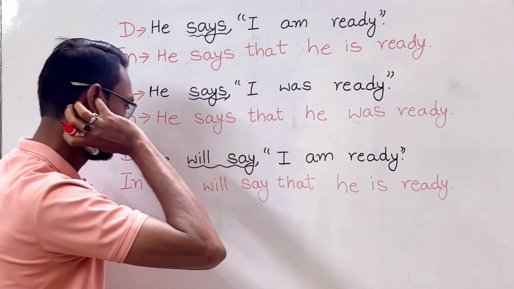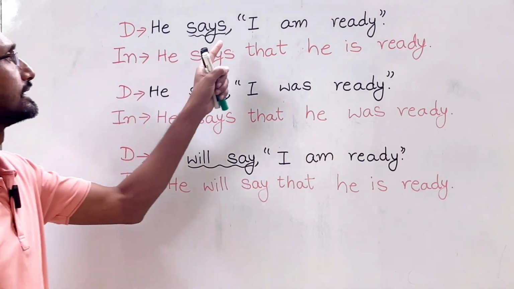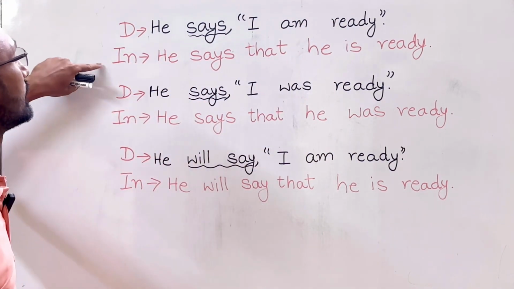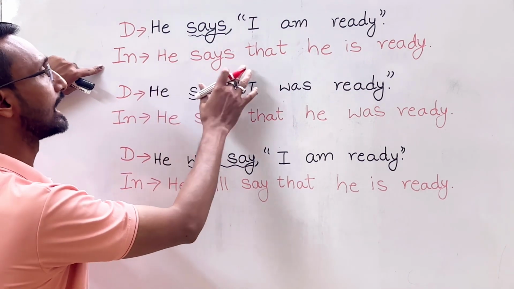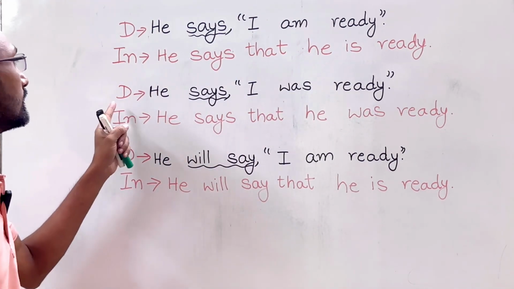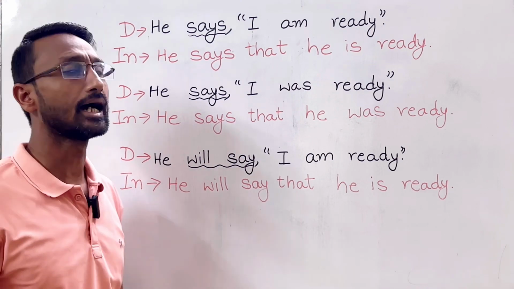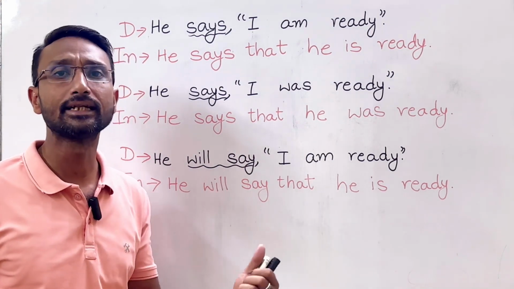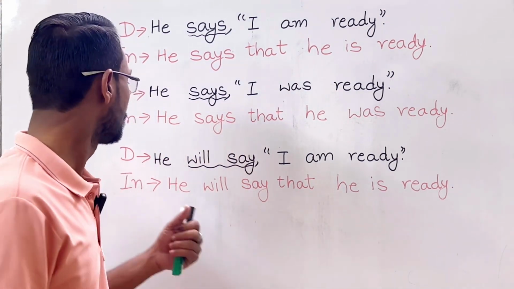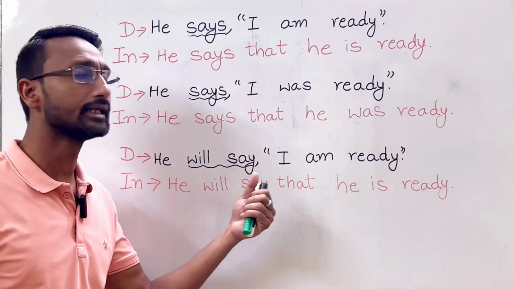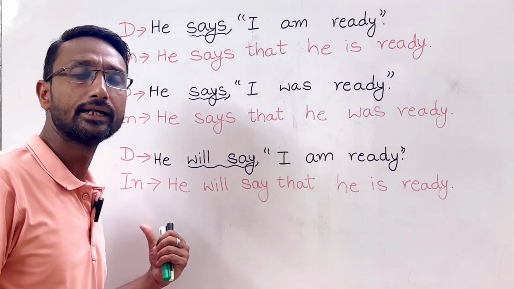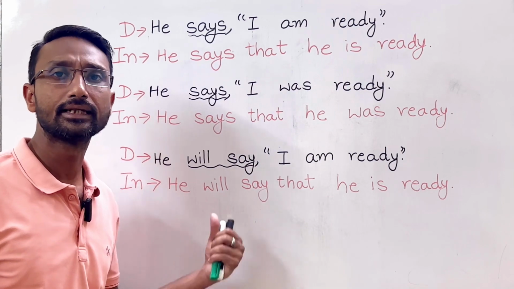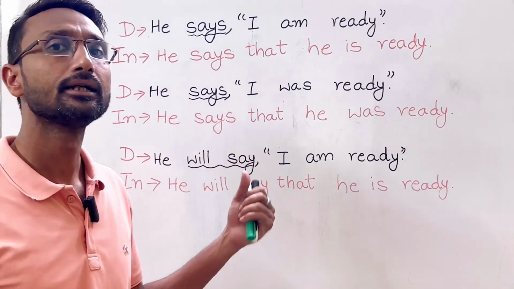Okay. So first sentence, "He says, I am ready." Indirect speech will be, he says that he is ready. Second one, "He says, I was ready." So he says that he was ready. Third one, "He will say, I am ready." So the indirect speech will be, he will say that he is ready.